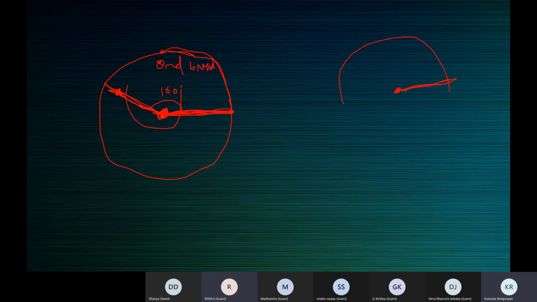We have to do like the first one, the 160-degree angle, ma'am. Correct. The center of the protractor coincides with the center of the circle, and the baseline should coincide with this radius. So your protractor will be like this.